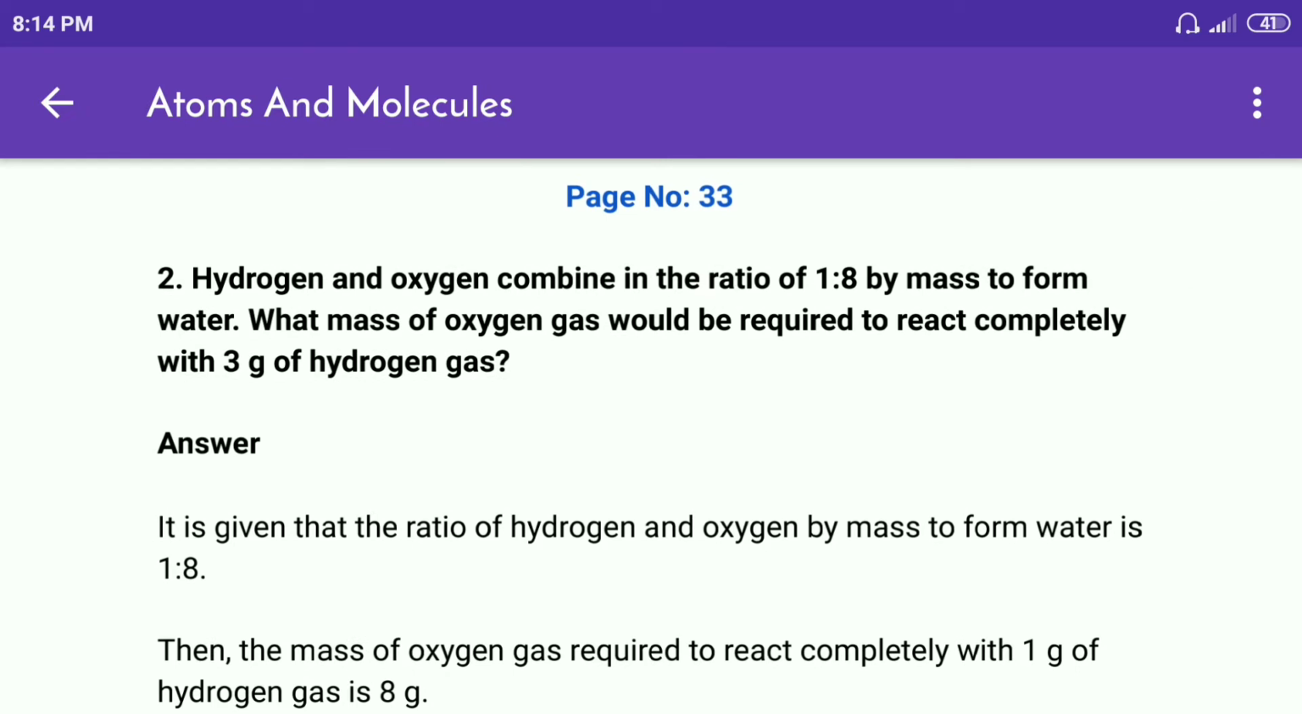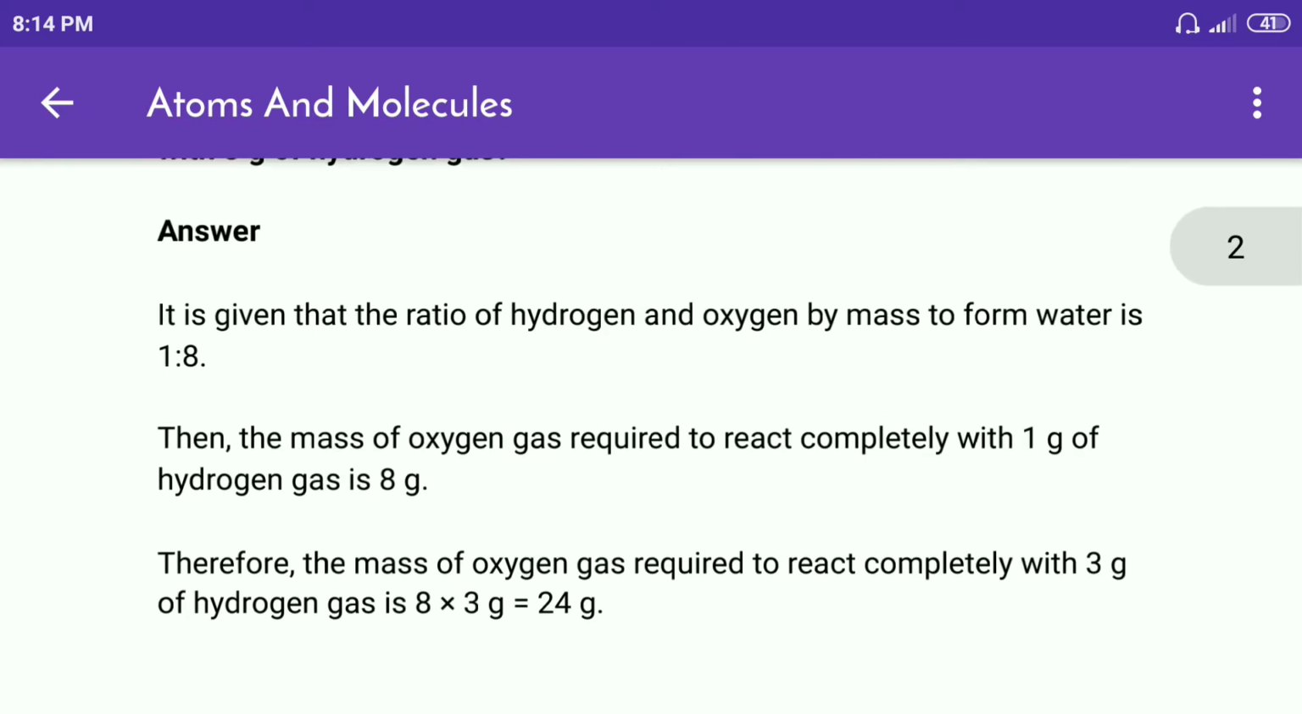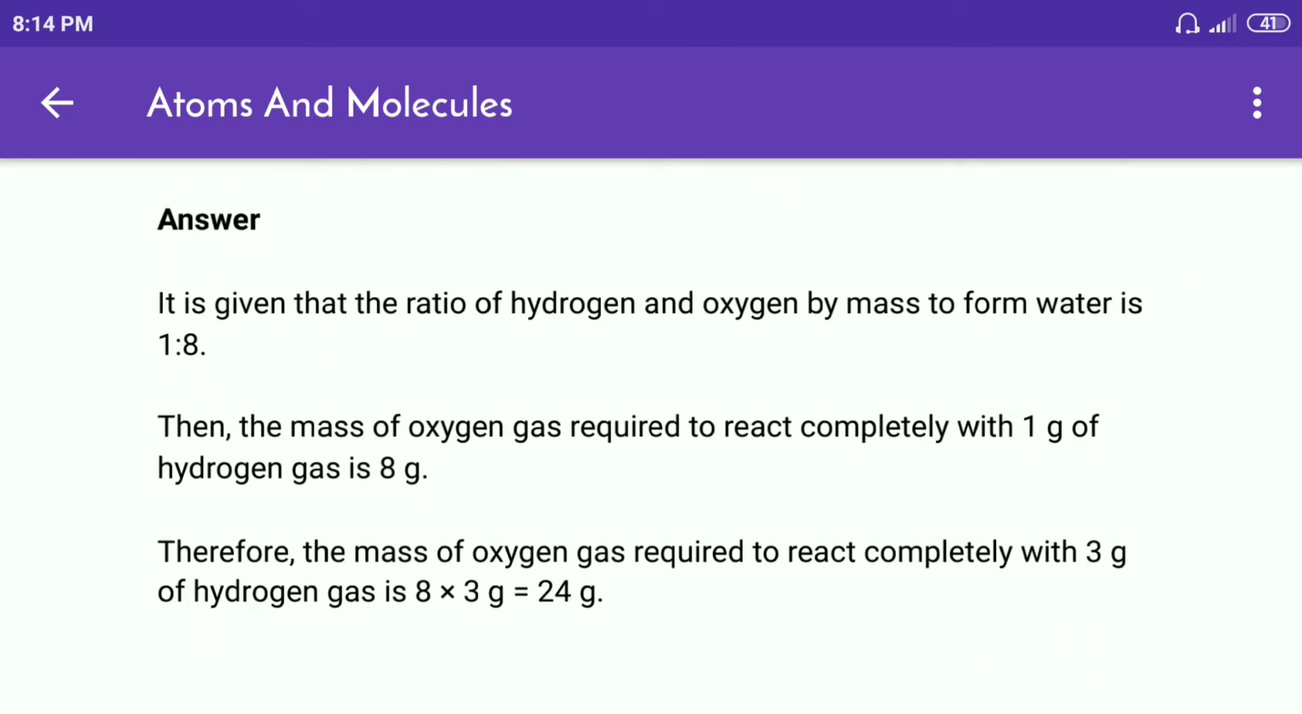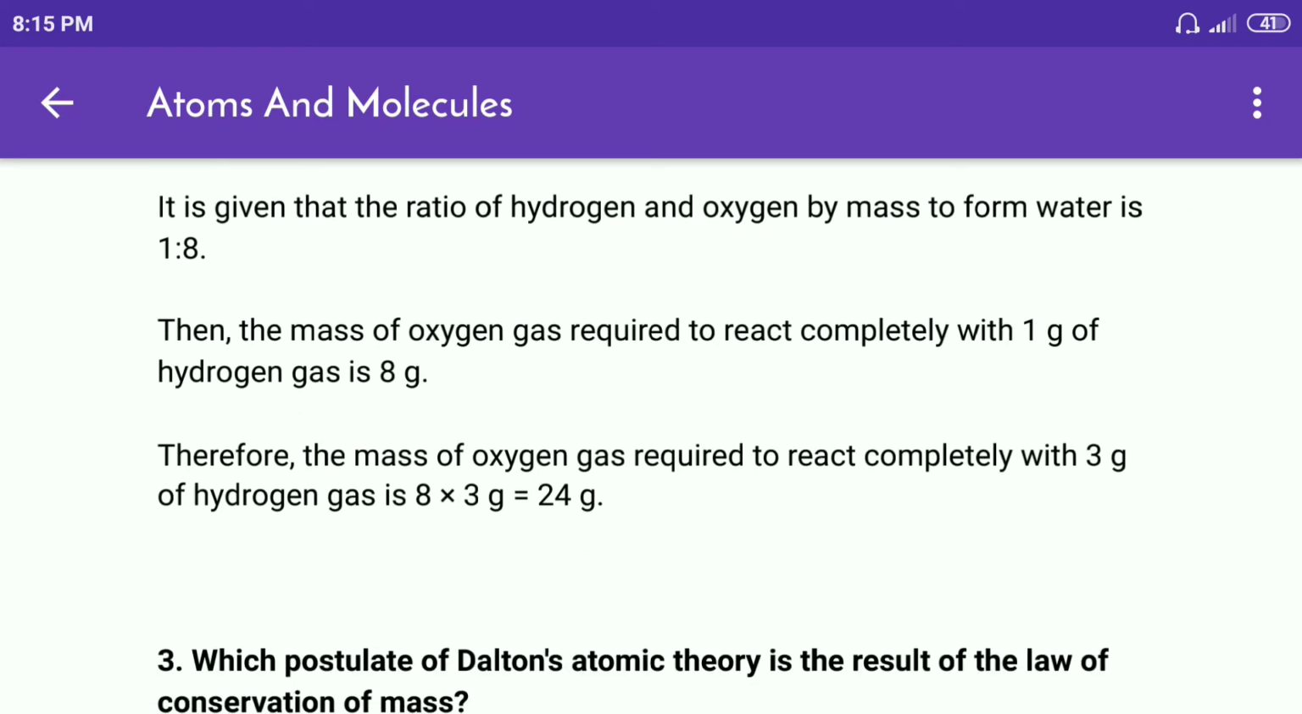Answer. It is given that the ratio of hydrogen and oxygen by mass to form water is 1:8. Then the mass of oxygen gas required to react completely with 1 gram of hydrogen gas is 8 gram. Therefore, the mass of oxygen gas required to react completely with 3 gram of hydrogen gas is 8 multiplied by 3 gram, which is equal to 24 gram.